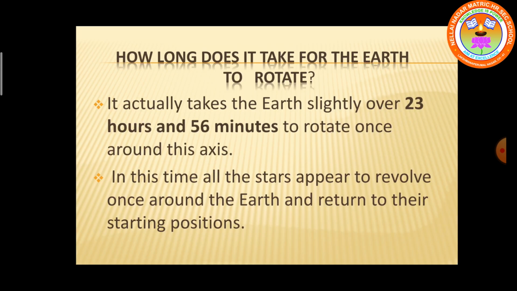How long does it take for the earth to rotate? It actually takes the earth slightly over 23 hours and 56 minutes to rotate once around its axis. In this time, all the stars appear to revolve once around the earth and return to their starting positions.